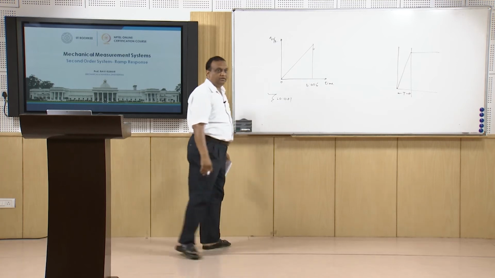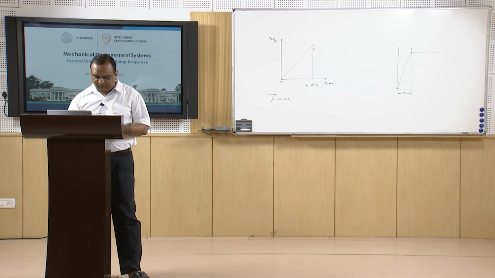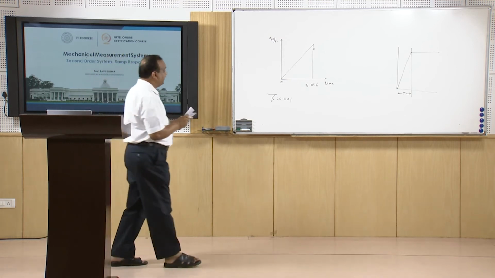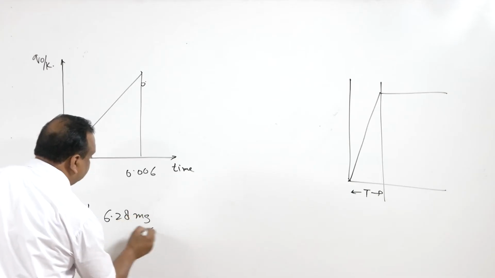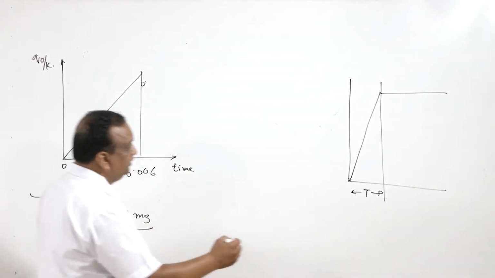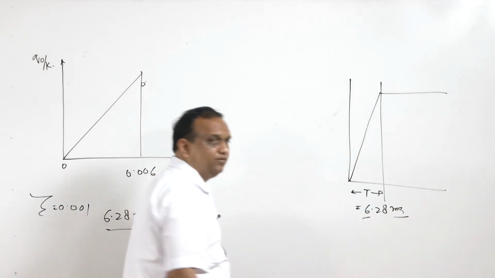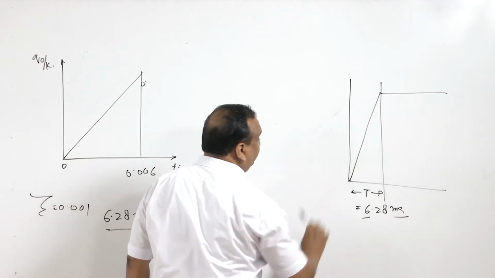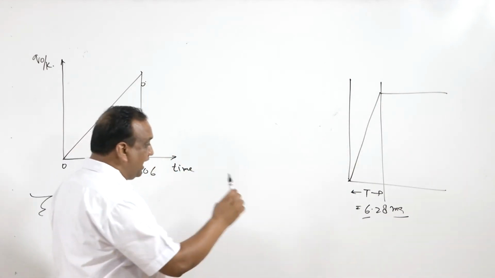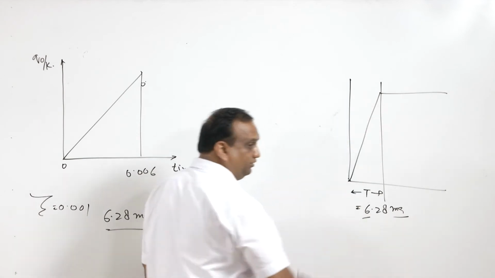For example, the ramp response is terminated at approximately 6.3 milliseconds, or exactly 6.28 milliseconds. So capital T is 6.28 milliseconds, a very short duration of time, because this cannot be 0. In an ideal ramp input it is 0, but for an actual input, even though for a step input it has to be 0.